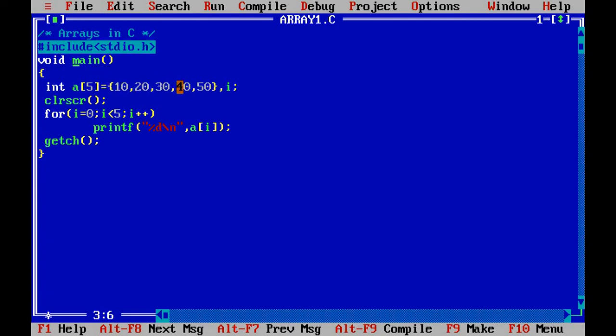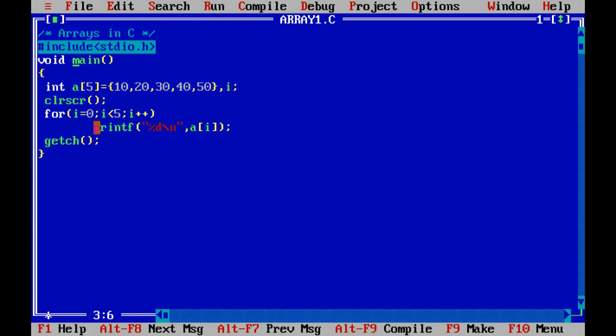This can also be done during execution by using the scanf statement. Here we have directly initialized the values in the array by specifying them in curly brackets separated by commas. So the first element stored in the array will be 10, second is 20, third 30, fourth is 40 and fifth is 50. i is used here as the subscript or index to fetch the individual elements in the array.